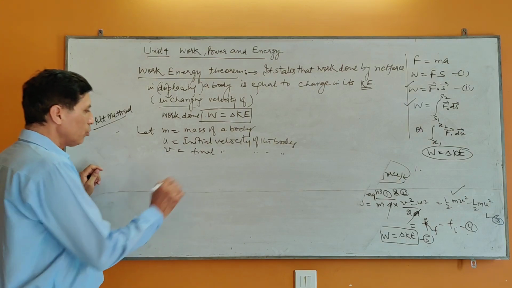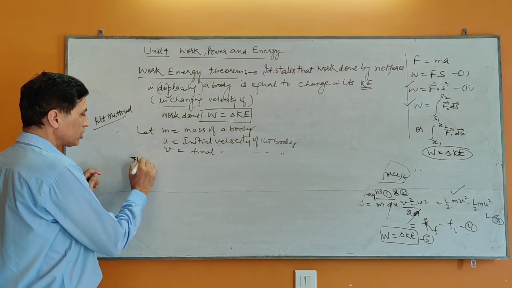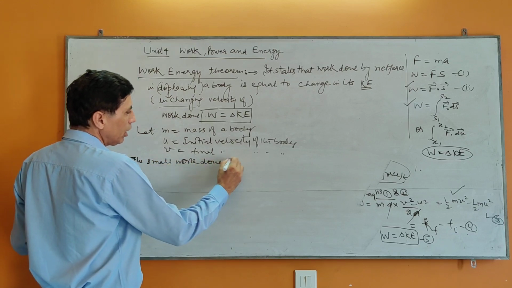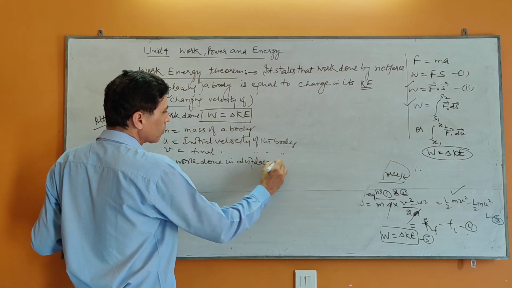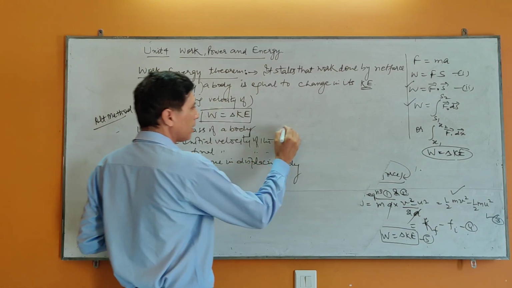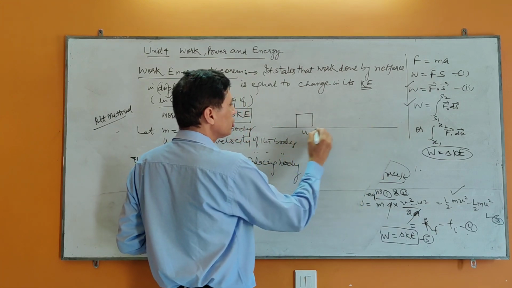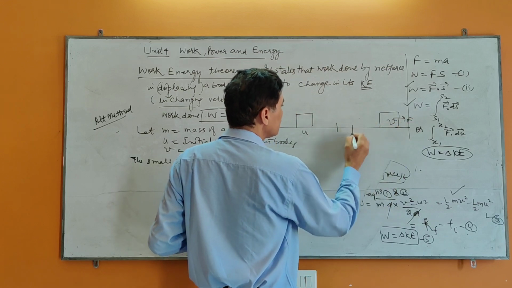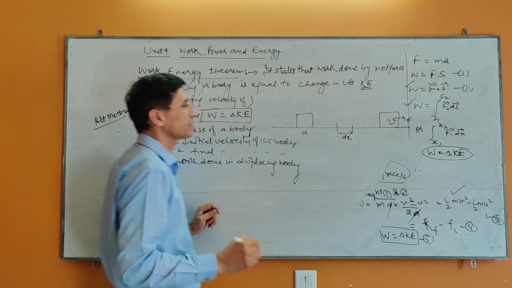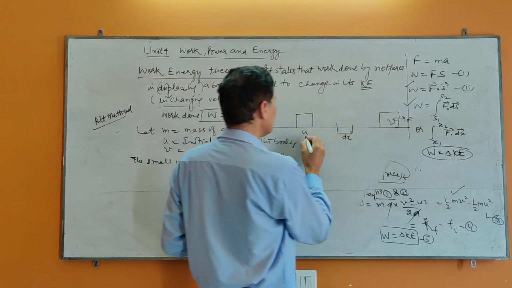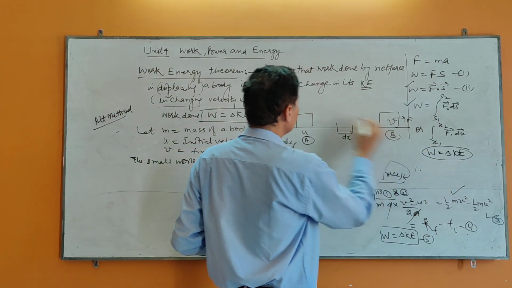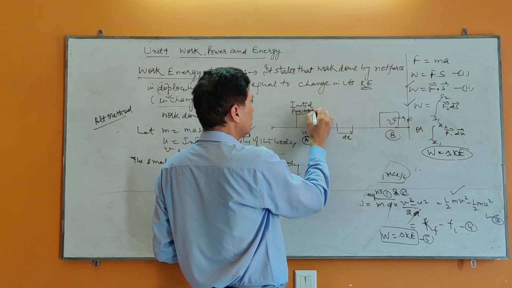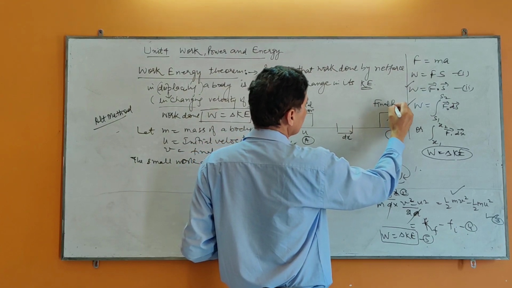Then how much work is done? First of all, we'll calculate the small work done in displacing the body. This is initial velocity u, this is final velocity v, force is there, and let this be a distance of dx. The body is traveling from here to here. This is point A and this is point B. This is the initial position, and this one is the final position.